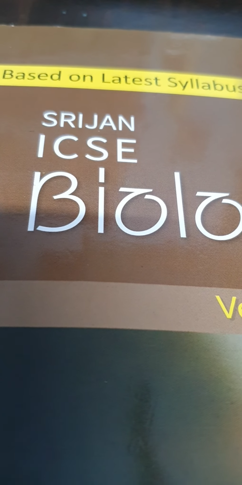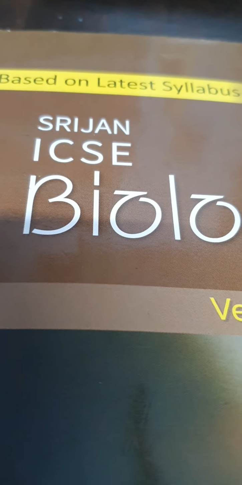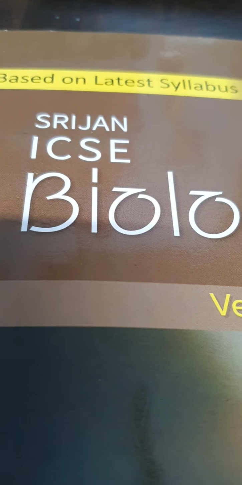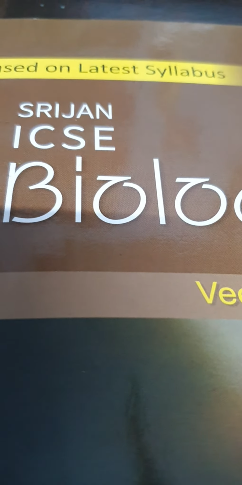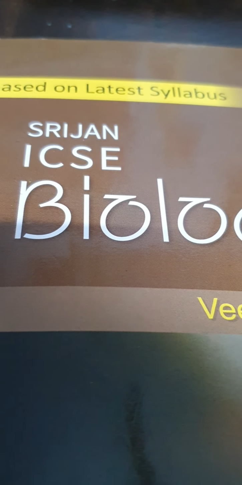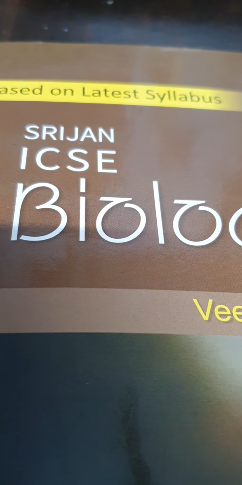The animal tissues are divided into epithelial, connective, muscular and nervous tissue. In how many types are animal tissues divided? In 4 types. They are epithelial, connective, muscular and nervous. First is epithelial, second is connective, then muscular and nervous tissues.